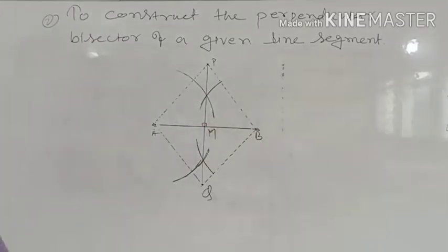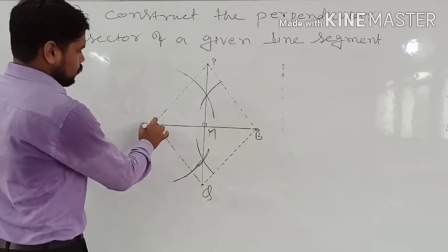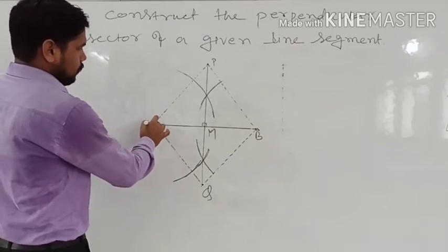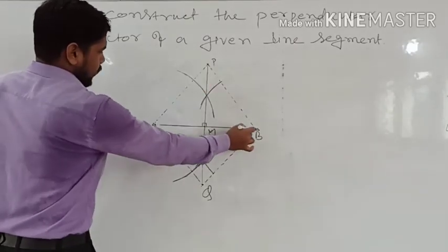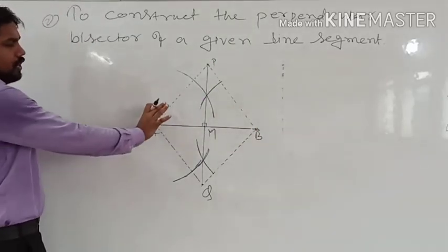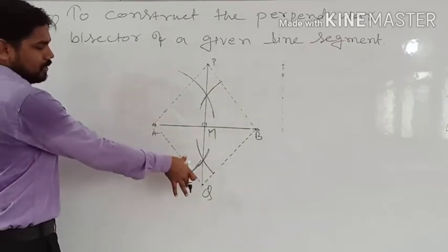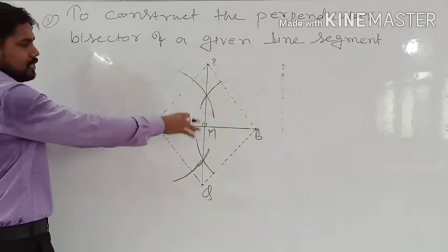Now from the construction we know AP is equal to BP. The length of this and the length of this are equal, because here we have taken the same measurement, this side also and this side also.